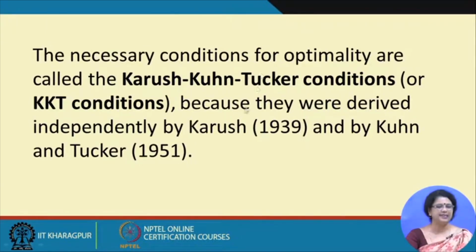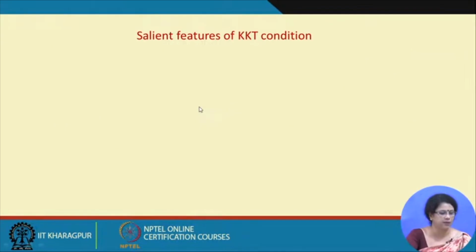Okay? And this is the necessary condition, but there are certain properties of the nonlinear programming problem for which this necessary condition becomes the sufficient condition to get the global optimality.